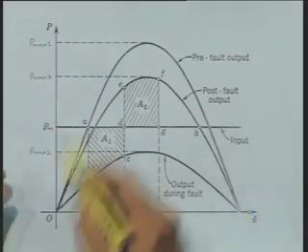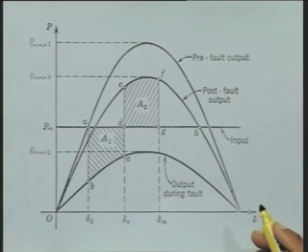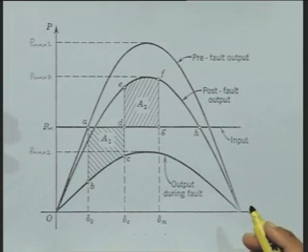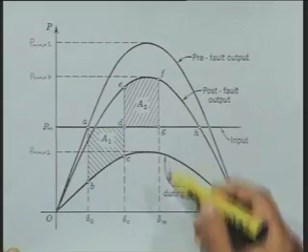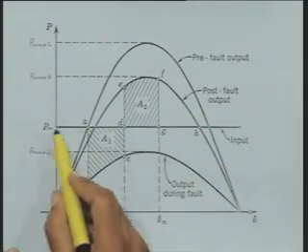Now, the third case and the last case which I am discussing here is where we switch off the faulted line or the fault is cleared. Now, you start looking at this, there are three power angle curves. This is the mechanical input line.